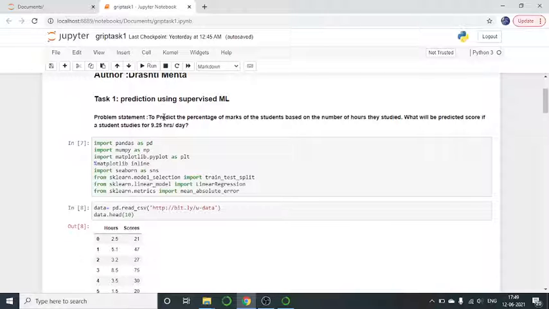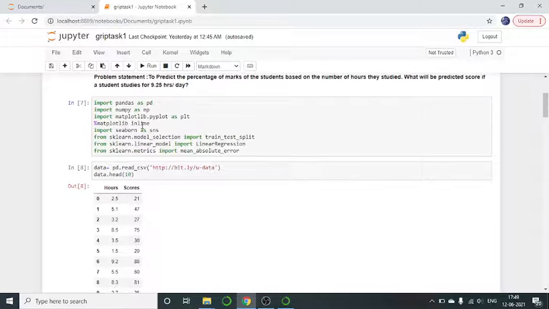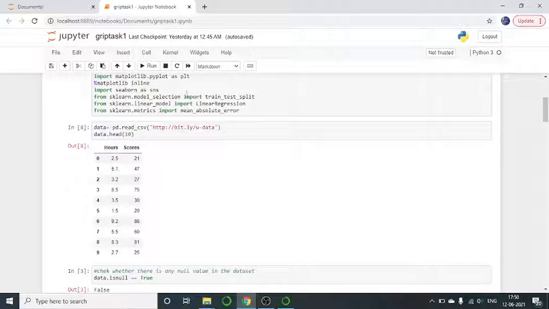So, let's begin. Our first step was importing necessary libraries that are required. Pandas as pd, NumPy as np, Matplotlib as plt, Seaborn as sns, importing train_test_split, LinearRegression, mean_absolute_error from the scikit-learn model selection, scikit-learn linear model and scikit-learn metrics.